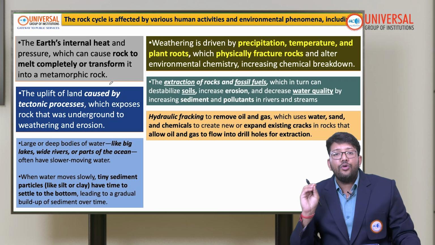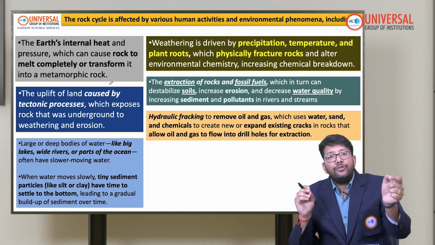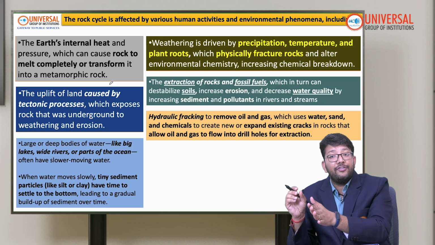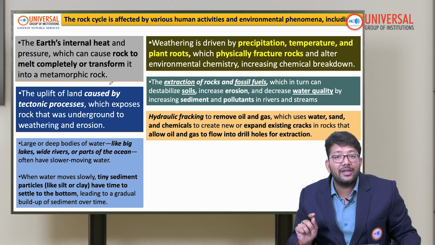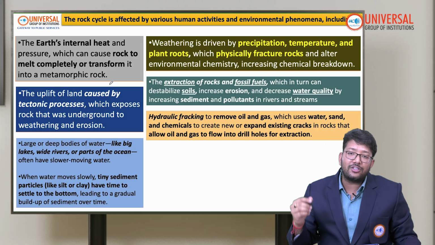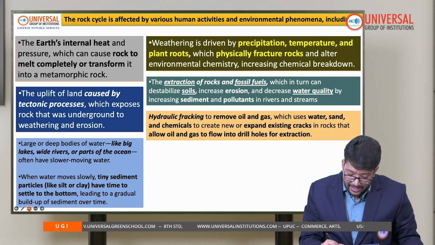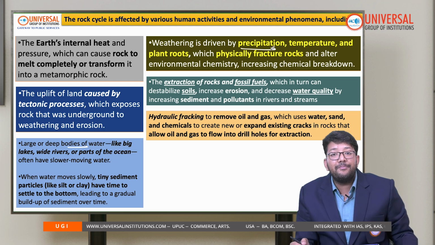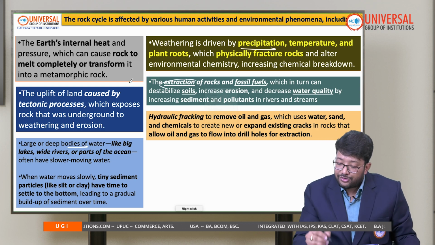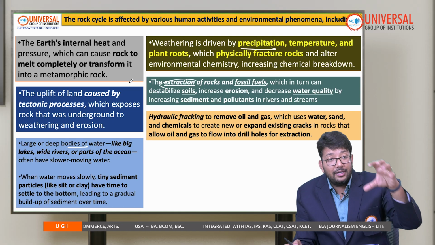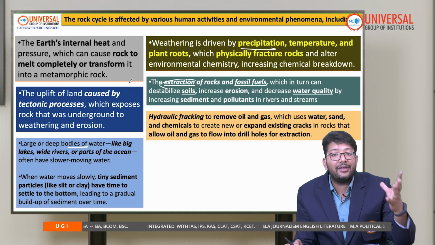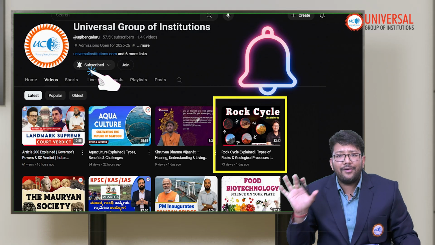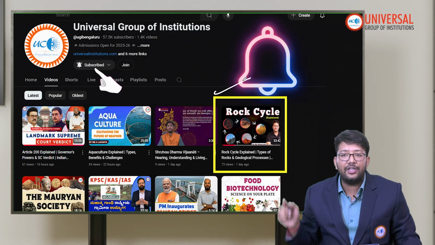Okay, so if I talk about how the rock cycle was affected by human activities plus environmental phenomena, these are all the phenomena like Earth's heat caused by the tectonic process, the large deep bodies of water, precipitation, temperature and plant roots, or extraction of rocks by humans in the pursuit of coal, petroleum and natural gas, and hydraulic fracking also. I have talked about all these things in this particular video, rock cycle.